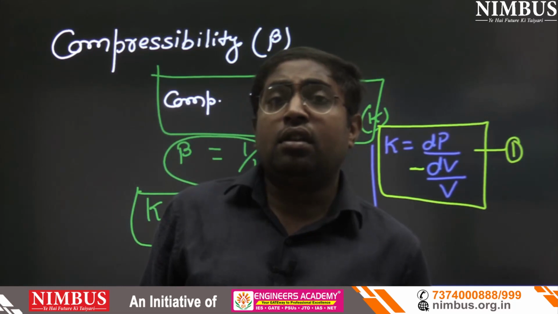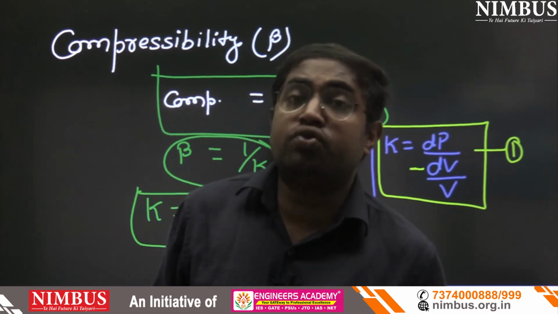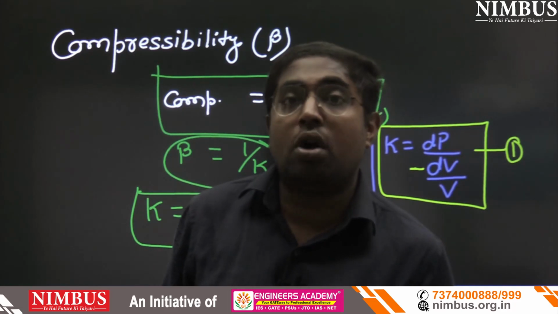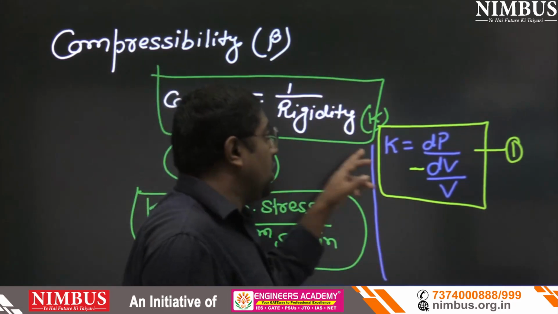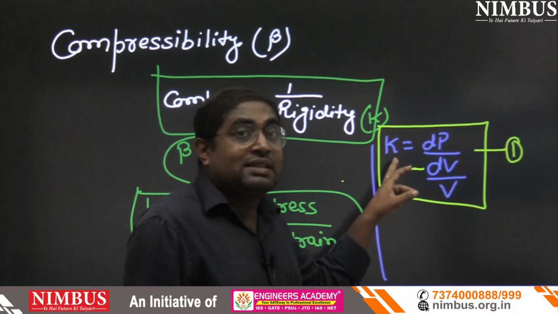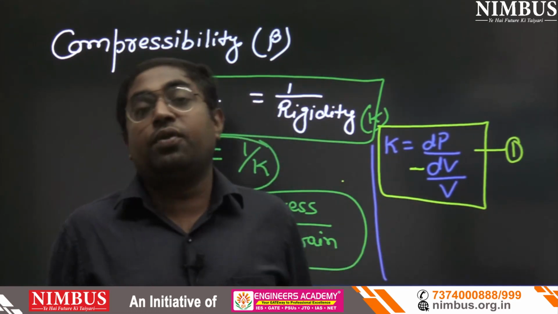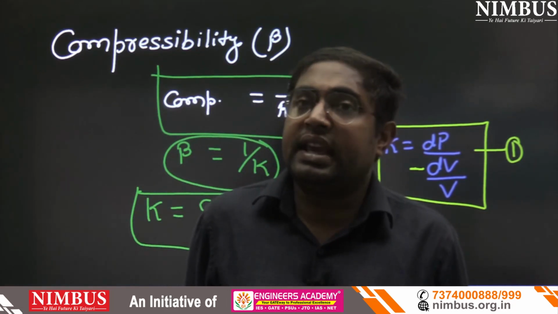Suppose pressure is given, volume is given, change in volume is given, and they ask for rigidity or bulk modulus or compressibility, so we can use this formula. Suppose they ask for compressibility, so first we find the value of K, and after that we write beta equals 1 upon K easily.